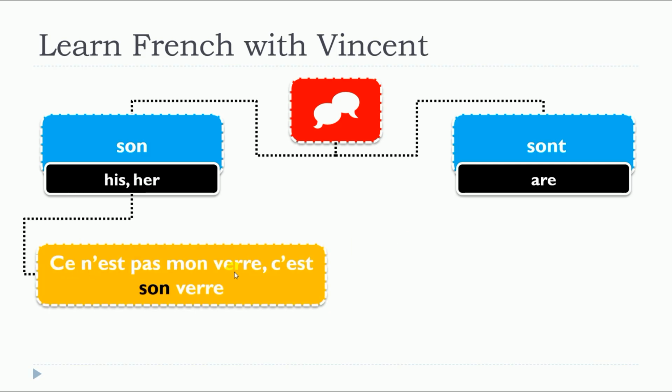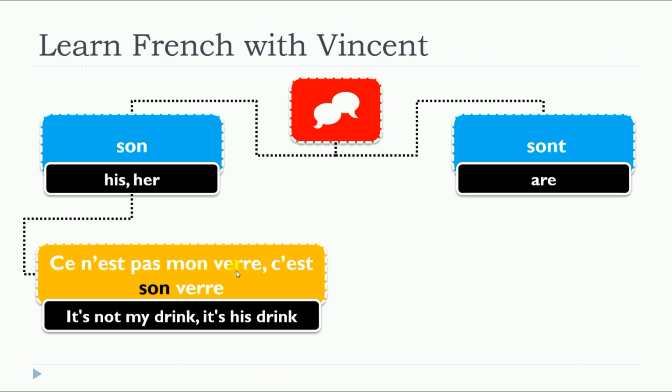Ce n'est pas mon verre, c'est son verre. So in that case, you can see that it's the possessive. Son.